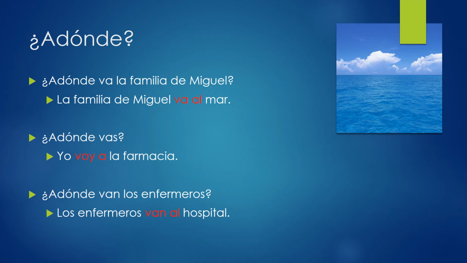Second one, ¿a dónde vas? Where are you going? Yo voy a la farmacia. La farmacia is feminine, so we do not need the contraction. And last one, ¿a dónde van los enfermeros? Where are the nurses going? Los enfermeros van al hospital. They're going to the hospital, and you need to use that contraction al.